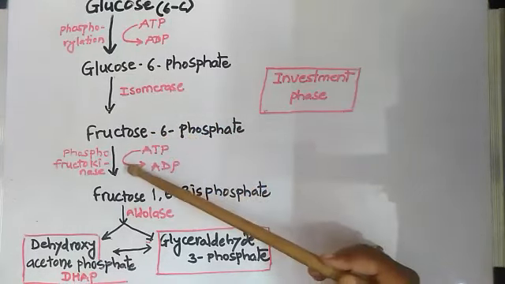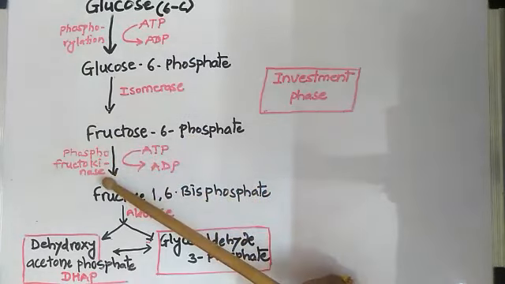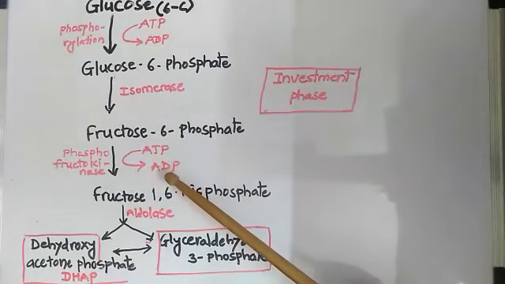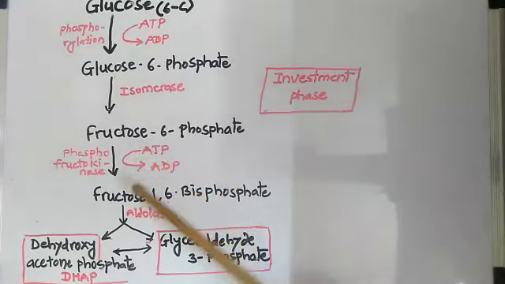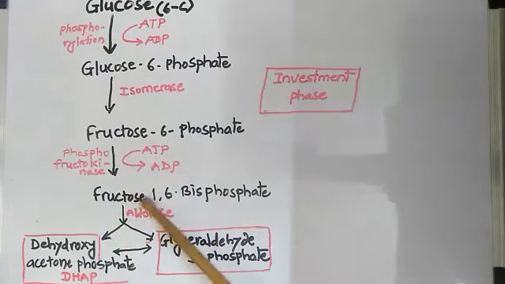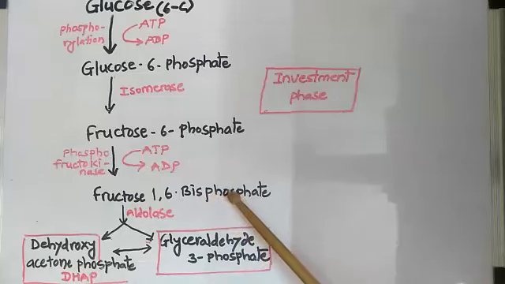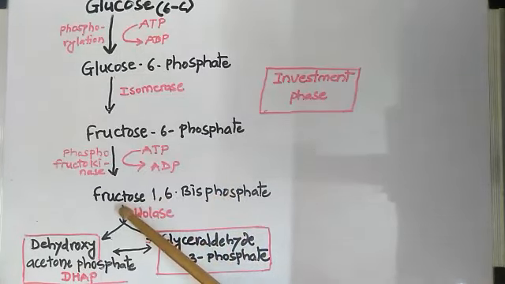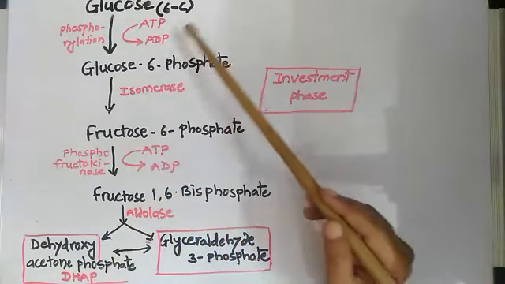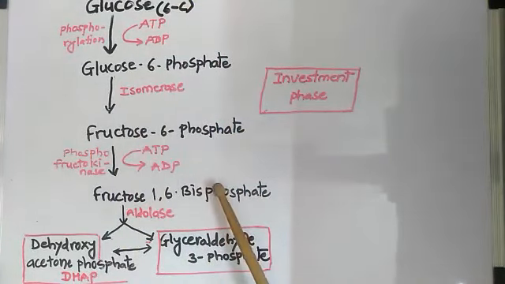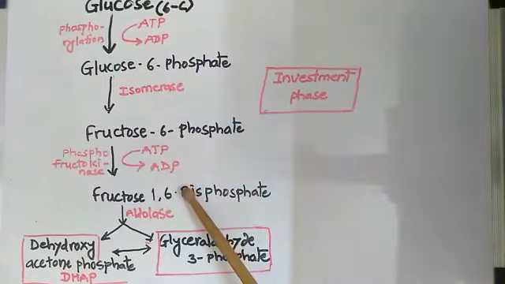Then again, there is a phosphorylation process with the help of phosphofructokinase and ATP, which is converted into ADP. So one more PO4 group is attached to this fructose 6-phosphate, and it is converted into fructose 1,6-bisphosphate. Here bis means two groups of phosphate, at positions 1 and 6 of the fructose. Keep in mind that glucose 6-phosphate, fructose 6-phosphate and fructose 1,6-bisphosphate are all 6-carbon compounds.